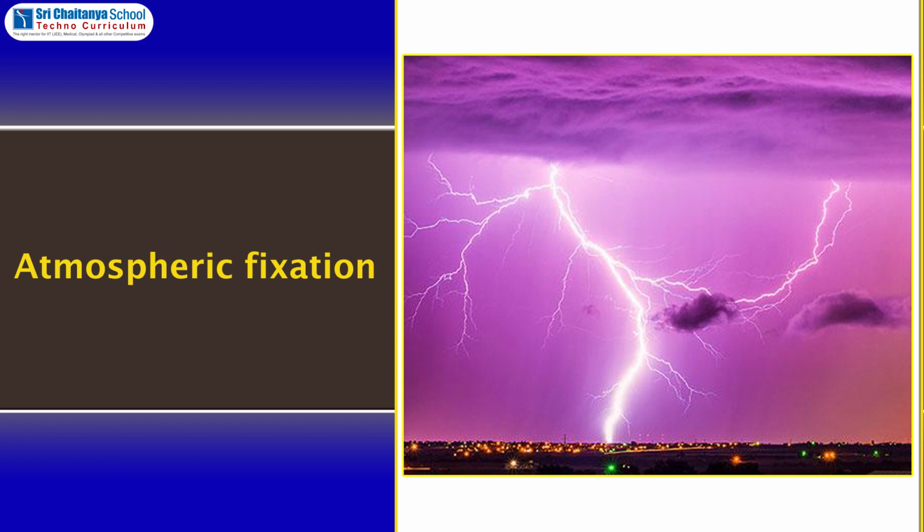1. Atmospheric fixation. In the atmosphere, nitrogen reacts with oxygen to form oxides of nitrogen during lightning and thunderstorms. These oxides of nitrogen then form nitrates. Nitrates fall to earth with rainwater.